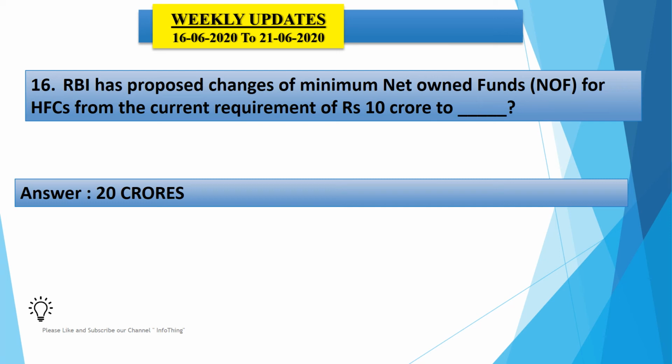Now onwards, the housing finance company definition will not exist. The RBI said that housing finance company will now mean finance for purchase, construction, reconstruction, renovation, or repairs of residential dwelling units, and some other activities like giving loans to corporate and governmental agencies for employee housing projects. So here the answer is 20 crores, from 10 crores to 20 crores. RBI has proposed these changes for housing finance companies.